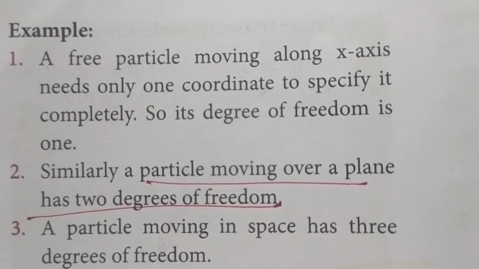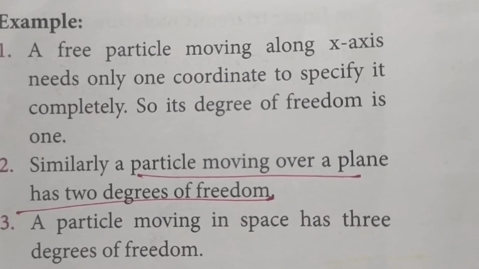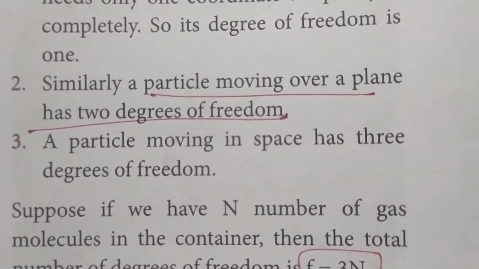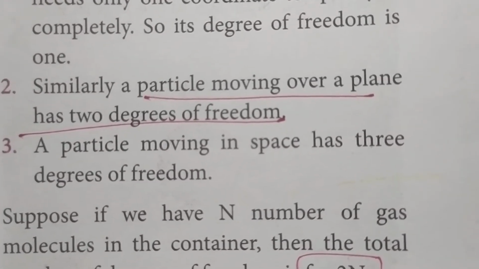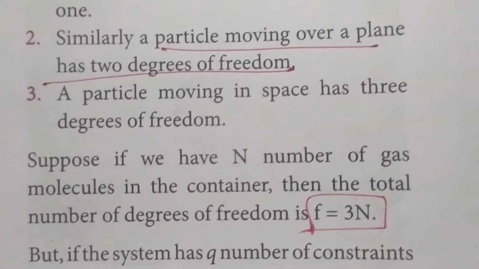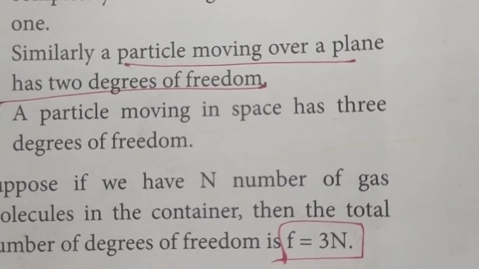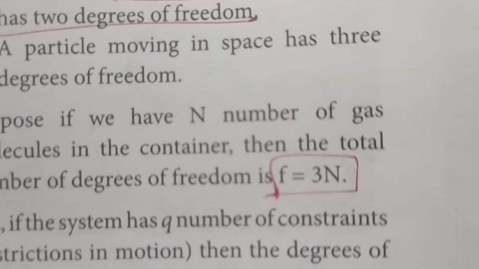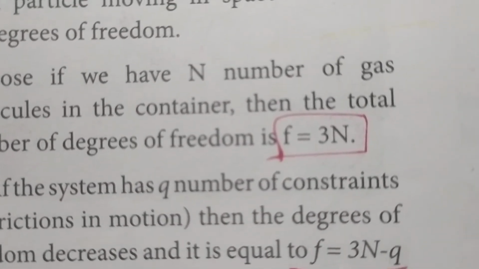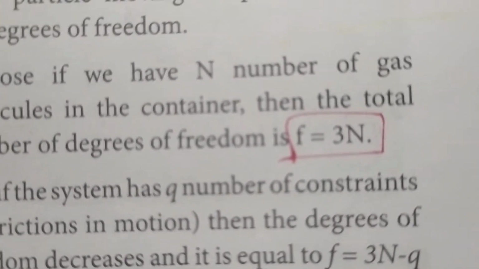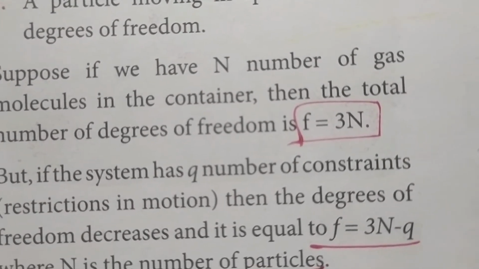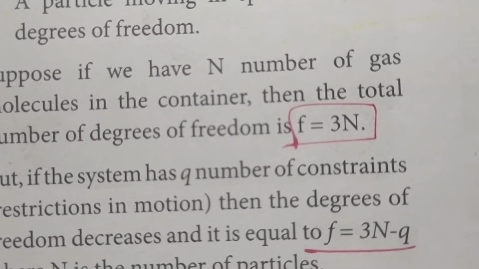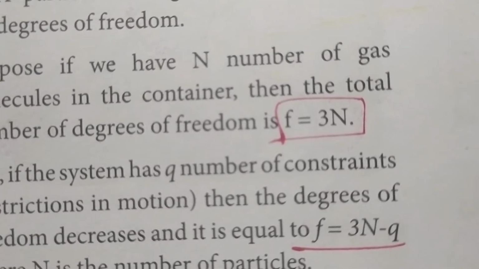If a particle is moving along the x-axis, it has only 1 degree of freedom. If a particle is moving over a plane, it has 2 degrees of freedom, that is the x-axis and y-axis. Whereas in space it has 3 degrees of freedom, x, y and z. Usually the degrees of freedom is given by the symbol F. F is equal to 3n, where n is the number of gas molecules in the container. Then the total degrees of freedom is F is equal to 3n.